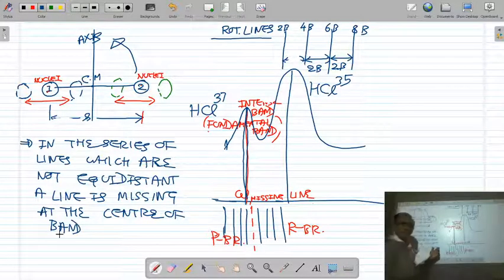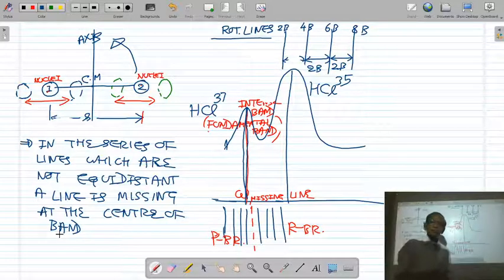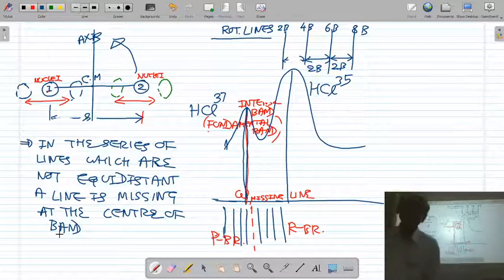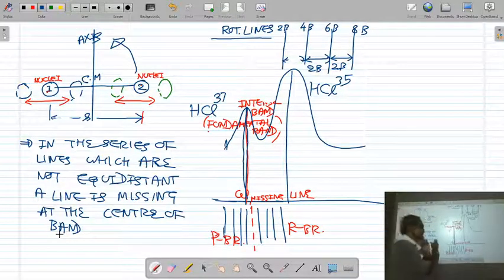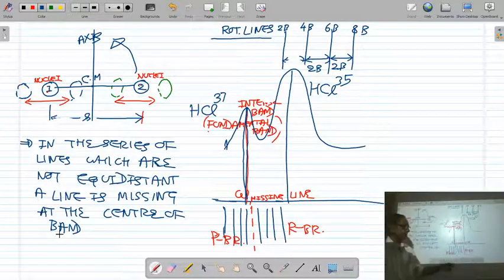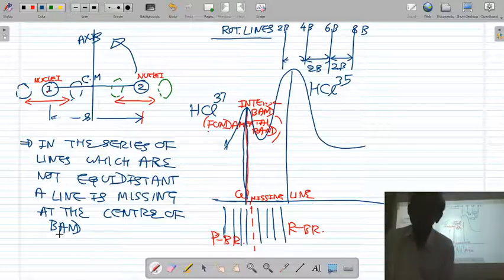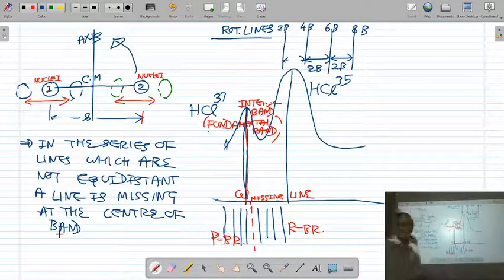So if you see a series of lines under high resolution, a single band is found to consist of a number of lines arranged in a particular manner. In this series of lines, which are not equidistant, the central line is missing. Why it is missing, we will explain later on. This missing line is known as null line.